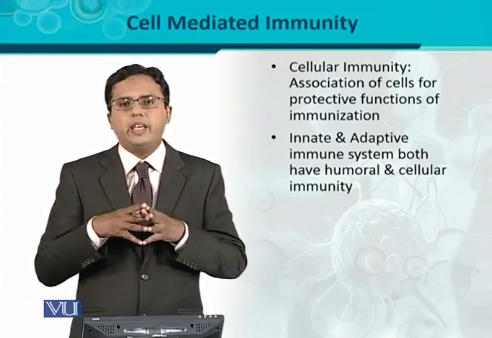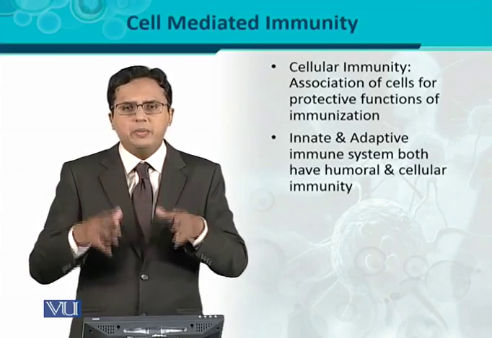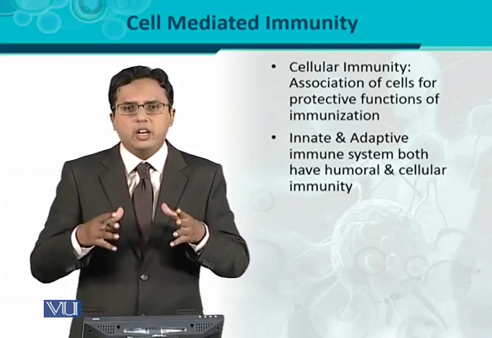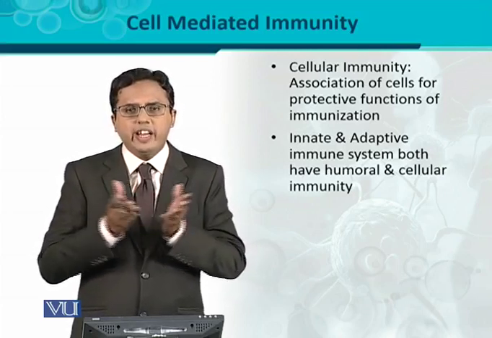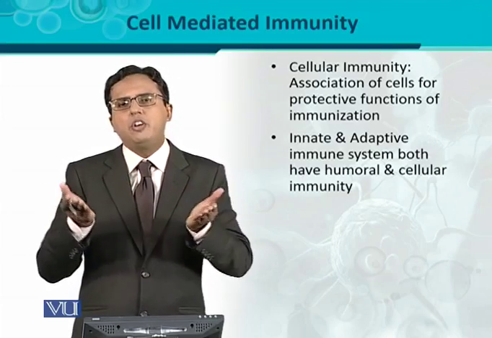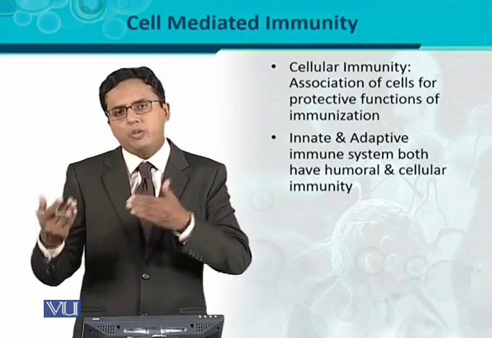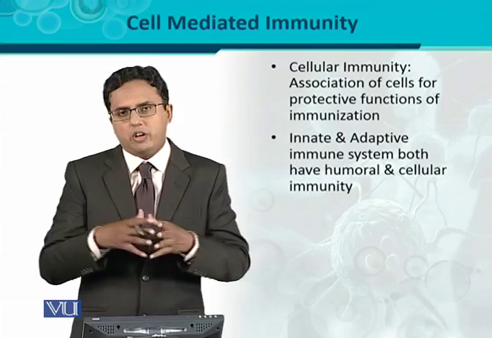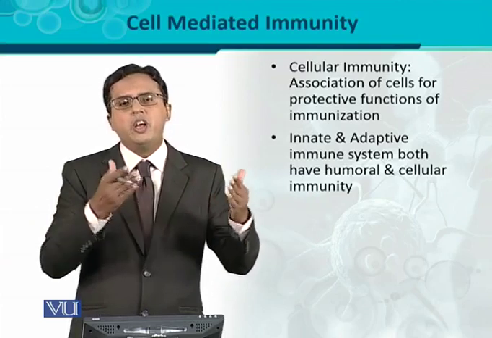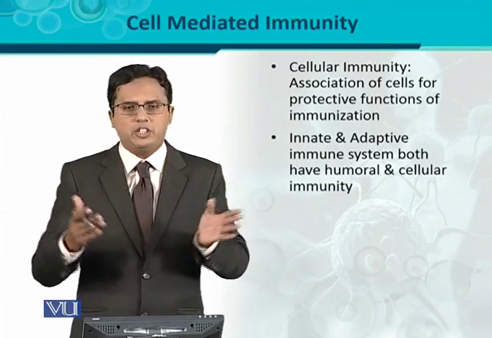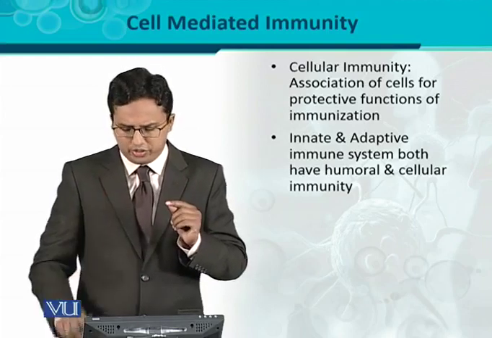पर्पस क्या है? पर्पस ये है कि जो इम्यून सिस्टम है उसको फुलप्रूफ बनाया जाए, उसको इतना एफिशिएंट बनाया जाए कि अगर there is a certain kind of smart pathogen which has the ability to evade or bypass the immune system, अगर वो ह्यूमोरल कंपोनेंट्स को बाईपास करते हैं तो सेलुलर कंपोनेंट्स would be there in order to provide a further line of protection. और इसी तरह if they are evading the cellular component, then the humoral component would stay there for providing protection against such kind of pathogen. So this is very important in order to provide a foolproof system.